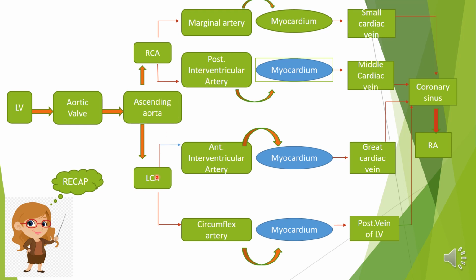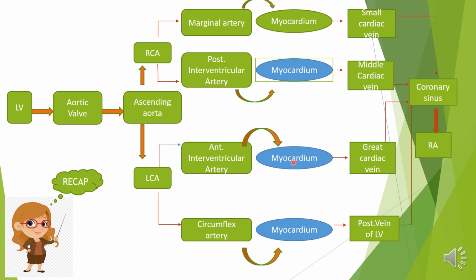The left coronary artery gives rise to the anterior interventricular artery and the left circumflex artery. The anterior interventricular artery is also called the anterior descending artery, and the posterior interventricular artery is also called the posterior descending artery.